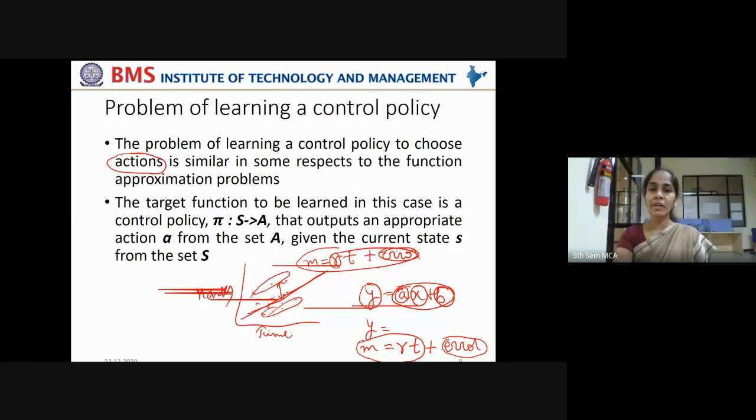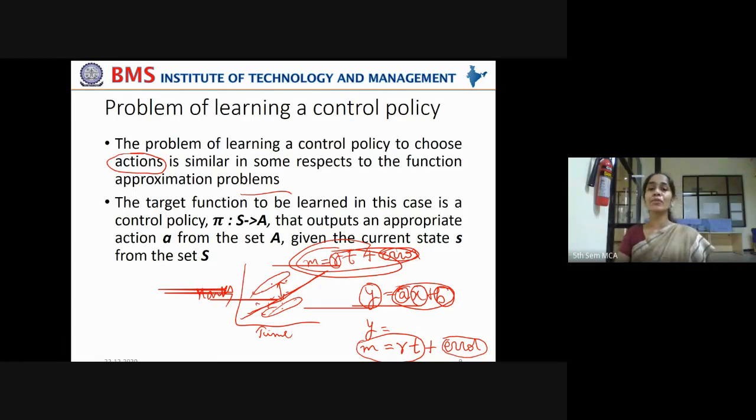Now, the problem of learning a control policy to choose actions is similar in some respects to function approximation problems. Yes, we are trying to make a machine learn something. In this case, it learned a linear equation. In other cases, it is trying to classify some customers, or classify some transactions as fraudulent or not. In this case, we are trying to approximate some function.